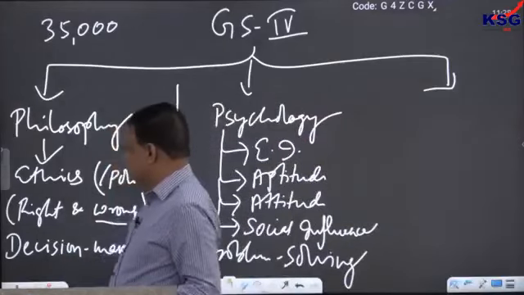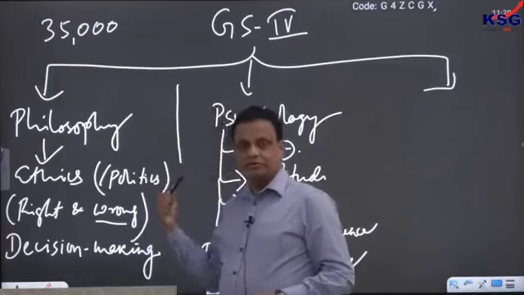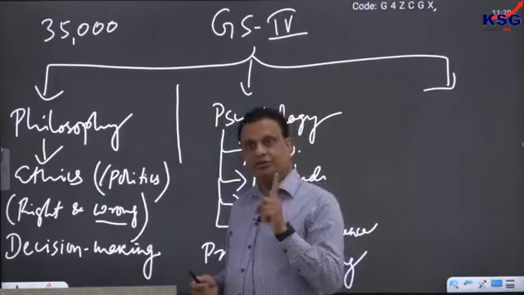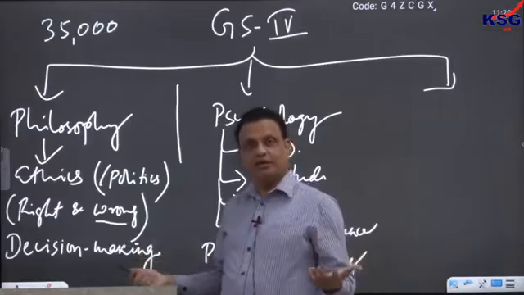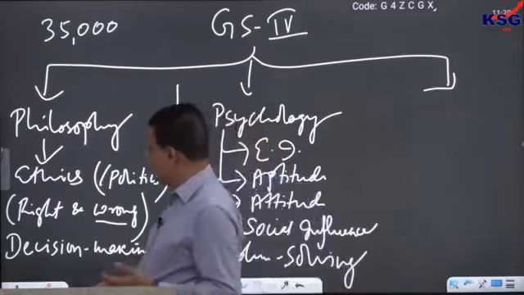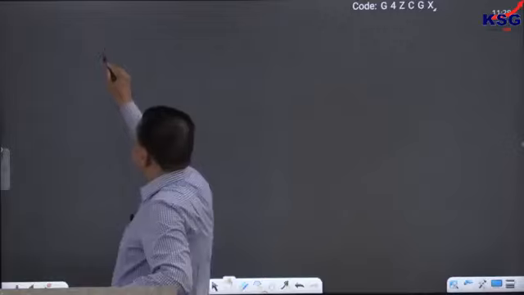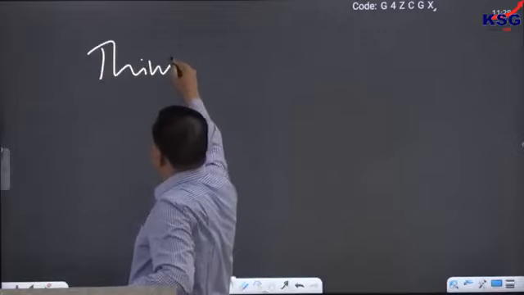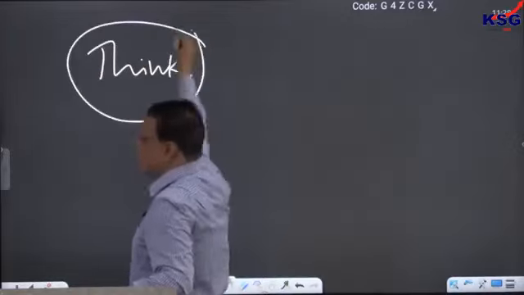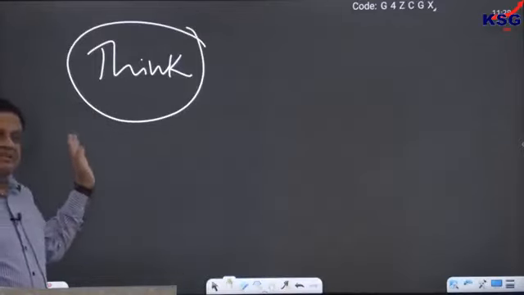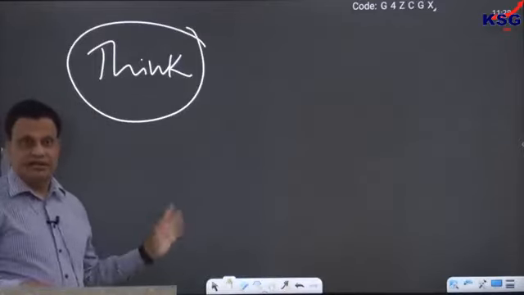If you ask me to summarize all of that, philosophy and psychology together, in a single word, what can be that possible word which can express the whole idea of the requirement and demand of ethics? I would say that ethics requires from us only one thing. And what is that one thing? Well, I try to use the word think. Think is the only thing that ethics demands from us.